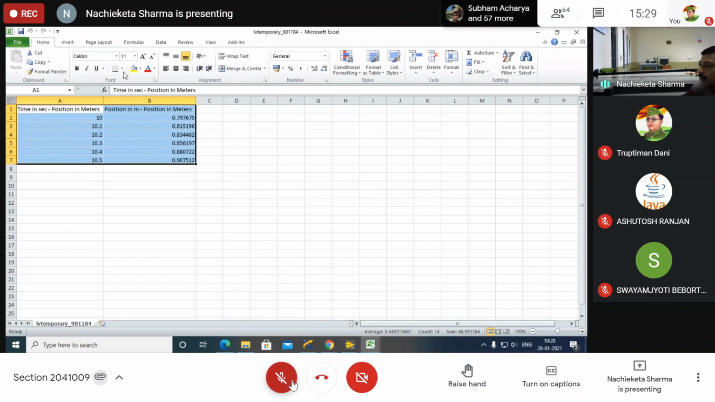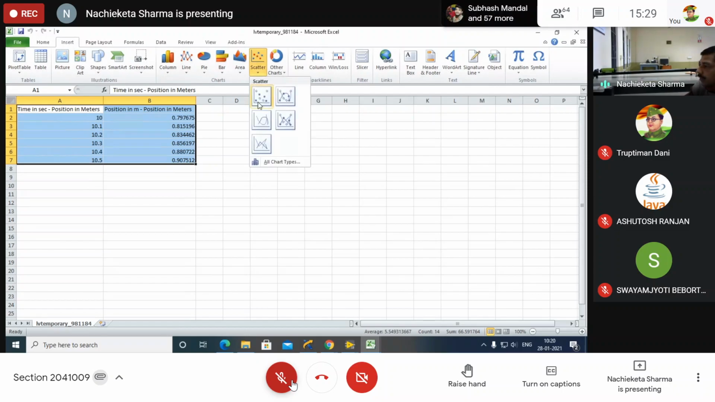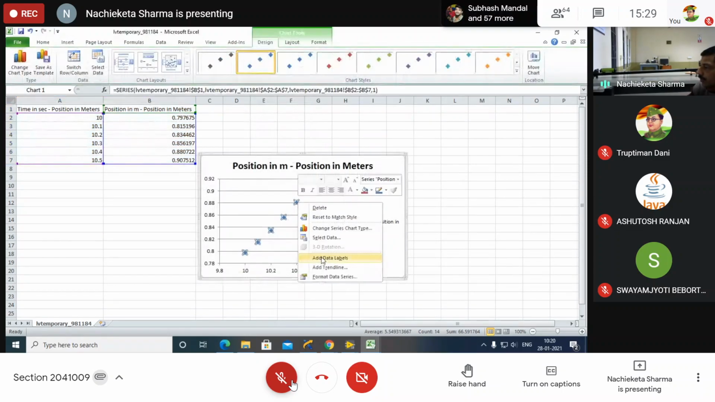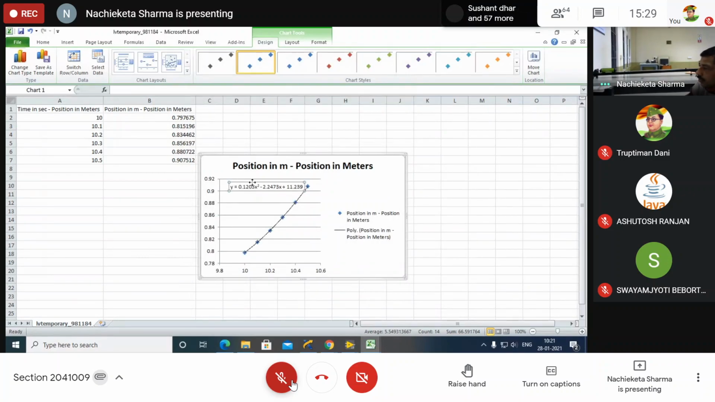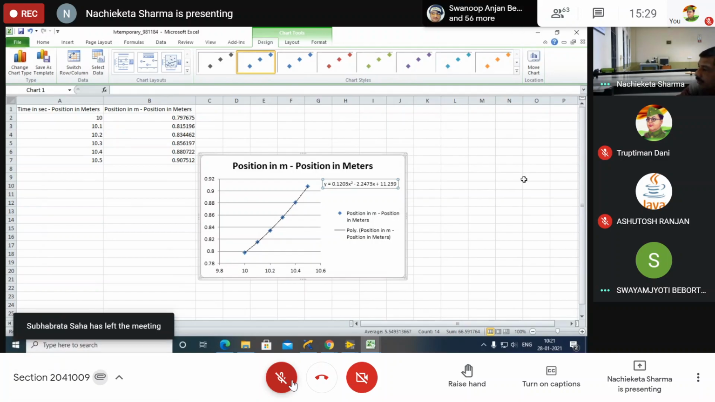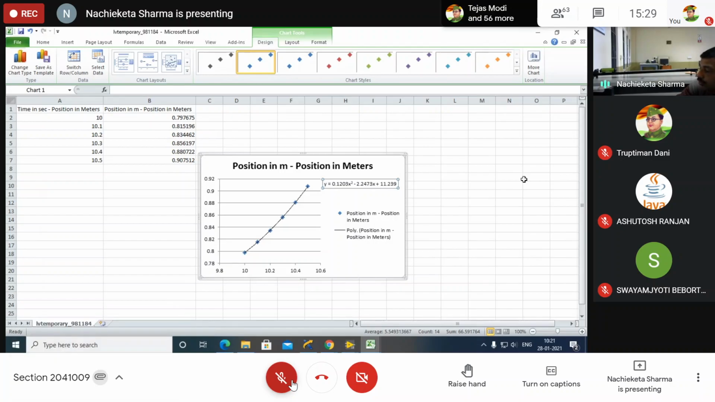Written. Now insert scatter, first one, in one point add trend line, polynomial, display equation on chart, and close it. Now, tell me, what is your acceleration? 0.2406. 0.2406. Yes, it is correct. So please take a screenshot here. Then we have to do the last parabola.